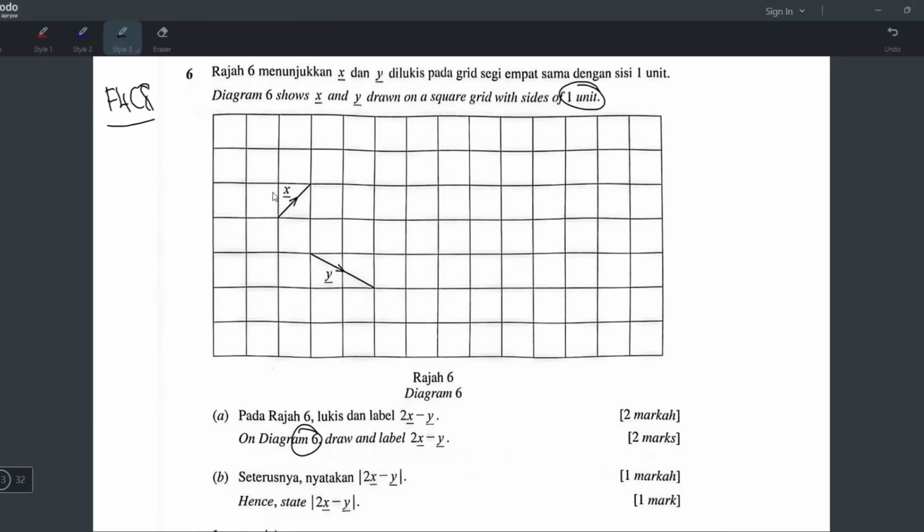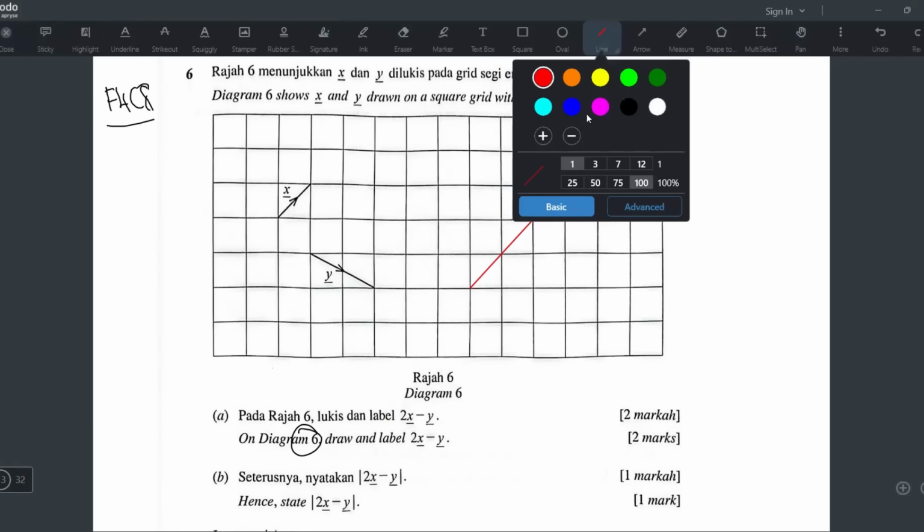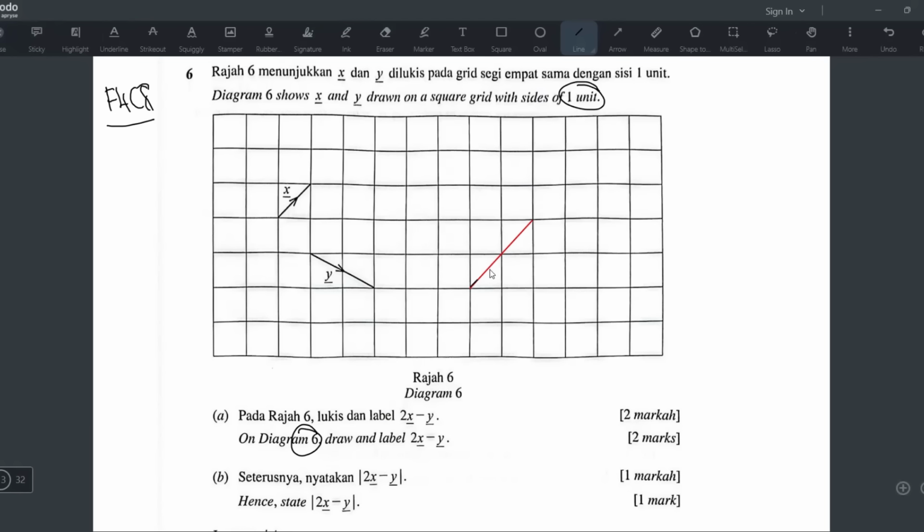So we can just do 2x minus y, very easy. So I can see x is like that, like 1i 1j, right? So just do 1x, 2x. Okay, but I will use dotted line for this. I will use dotted line for this. So what I will do here is I will do like that, like that, like that, like that, like that.